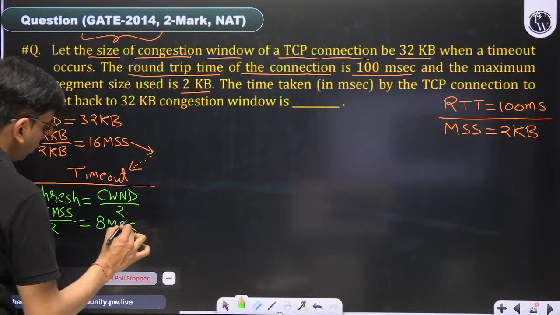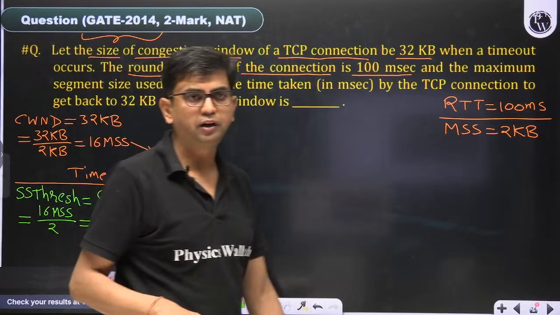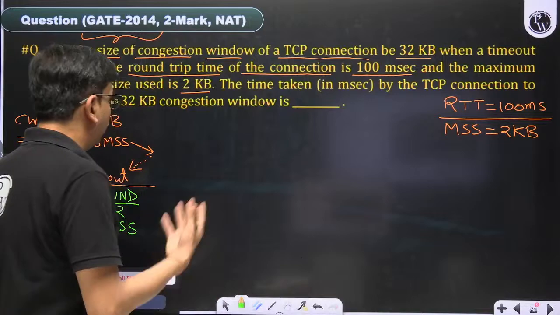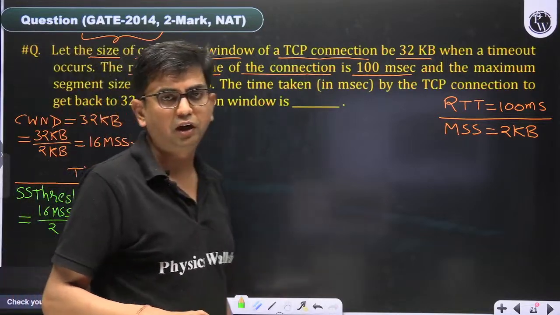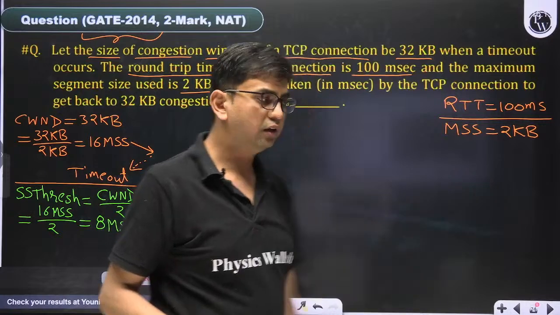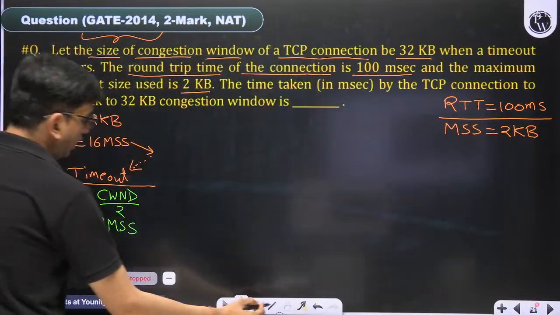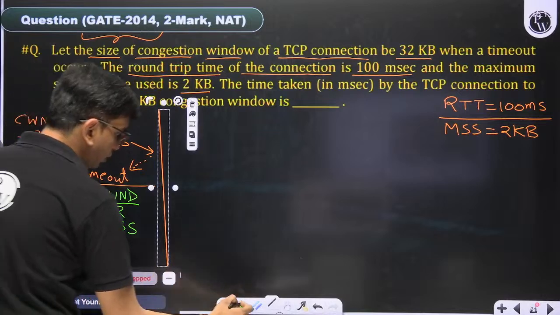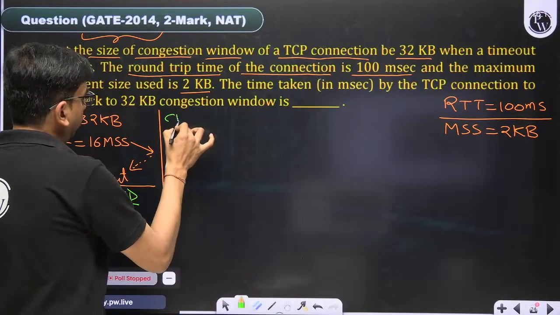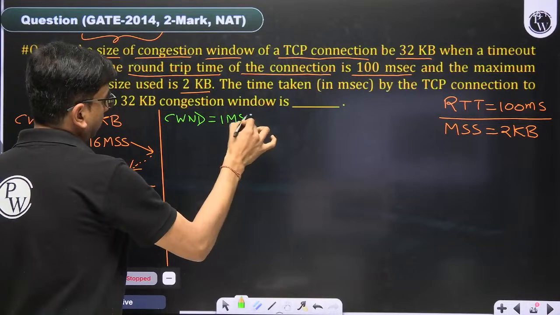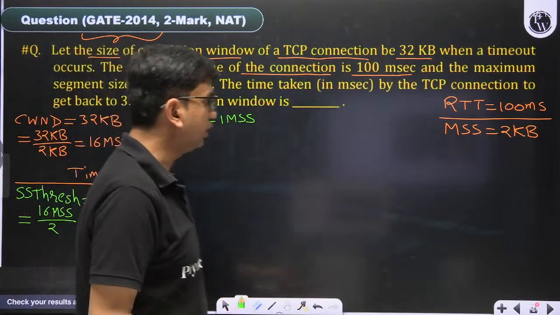The updated threshold after the timeout is 8 MSS. Now, as per the default TCP congestion control, the CWND becomes 1 MSS after that. So CWND becomes 1, and then our algorithm starts.